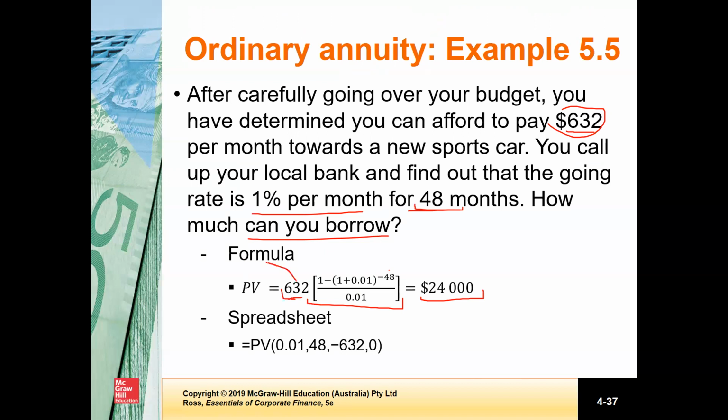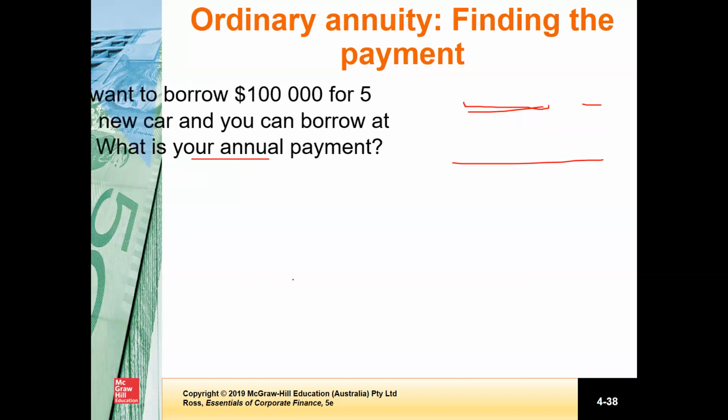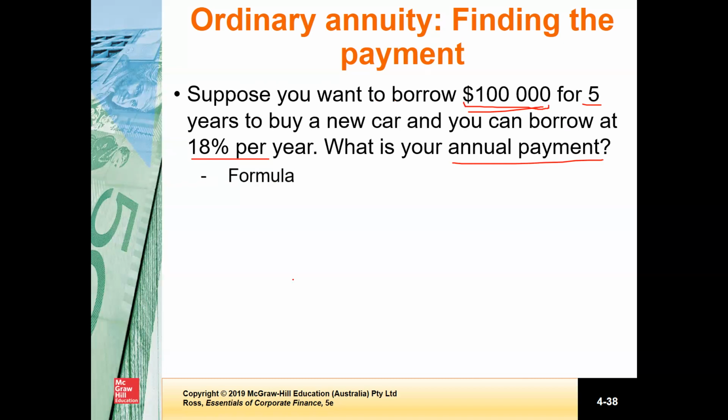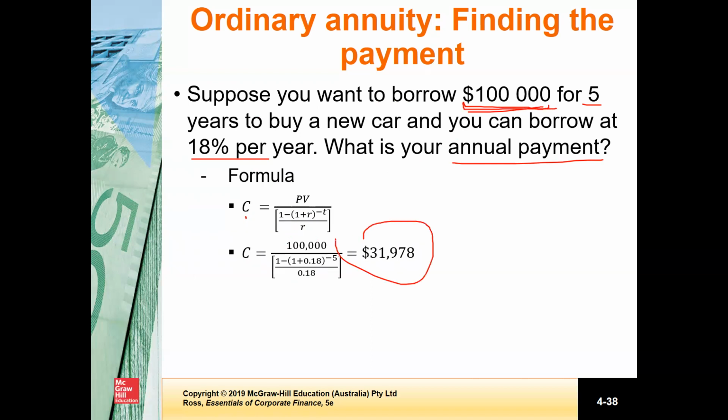So we bring the periodic payment to the left-hand side. You can see that the periodic payment is the present value divided by the present value annuity factor. So our present value is 100,000 divided by this annuity factor, and we find out that our periodic payment is 31,978. It means that if you make an annual payment of 31,978 and you pay 18% interest, you can borrow 100,000.